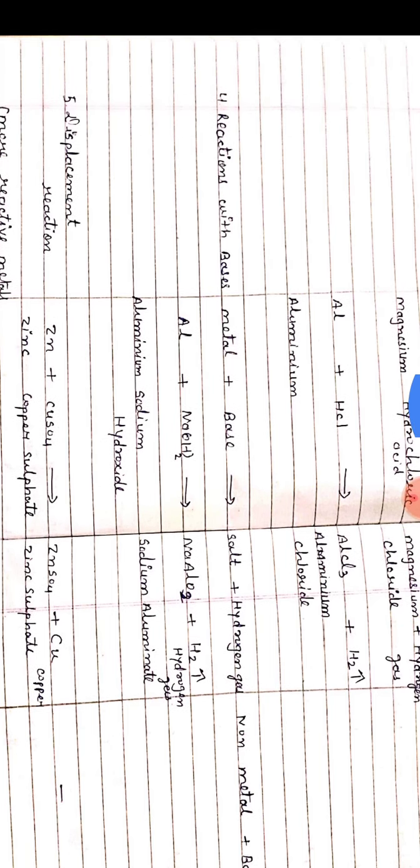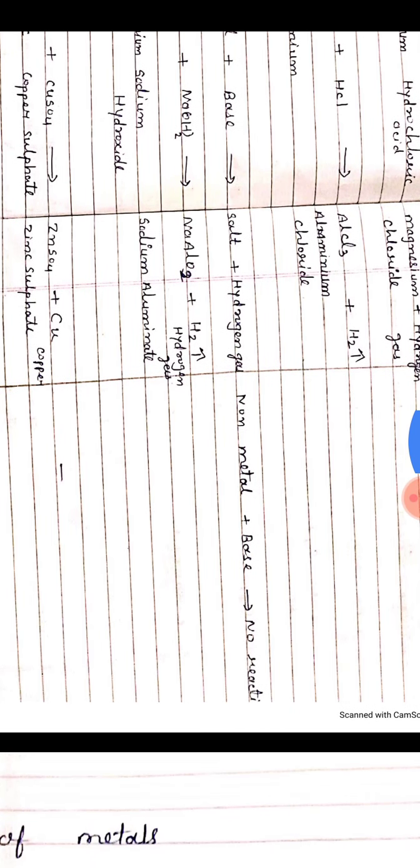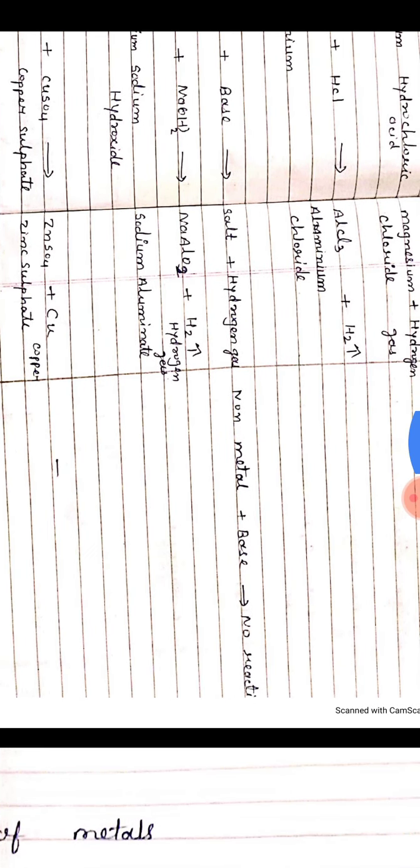Next is reaction with bases. Metals react with base and produce salt and release hydrogen gas. Here aluminium is a metal, it reacts with sodium hydroxide and produces sodium aluminate and releases hydrogen gas. In the same way, non-metals do not show any kind of reaction with base.